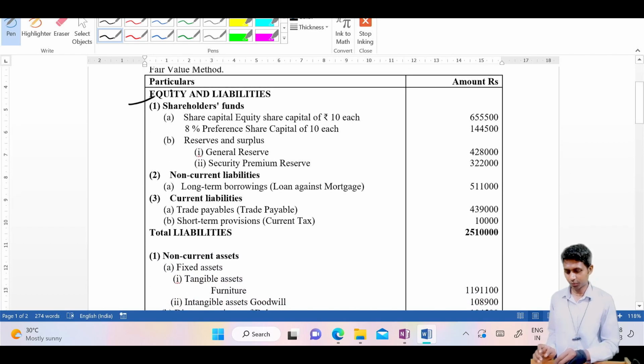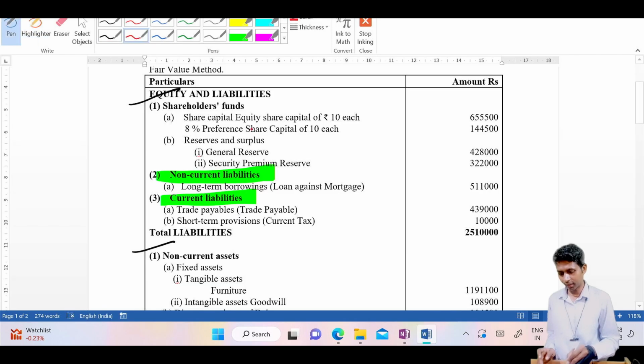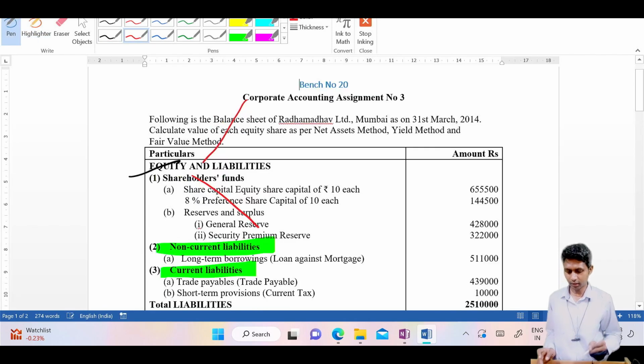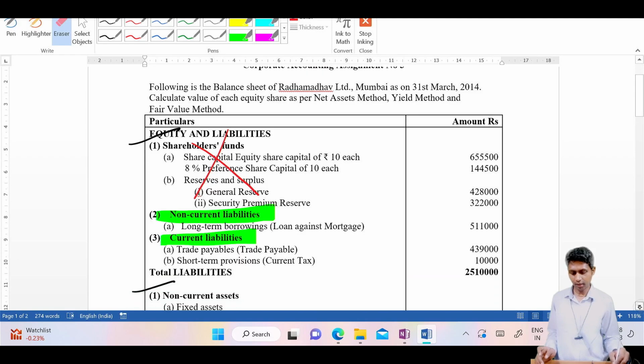From this to this, you will find all liabilities. Now, tell me which liabilities you should consider in the calculation. You should consider this second as well as third, and you shouldn't consider these, the internal liabilities. Only you should consider external liabilities. That means non-current and current liabilities.